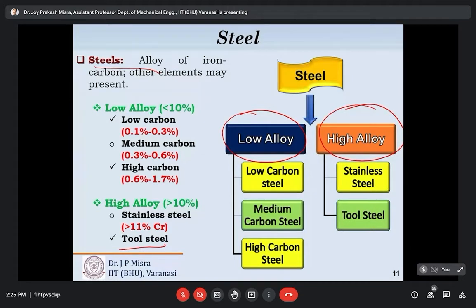On the basis of carbon, low alloy steels are classified as low carbon steel, medium carbon steel, and high carbon steel. In case of high alloy steel, chromium is the main alloying element, and on the basis of this, high alloy steels are classified as stainless steels and tool steels. If the chromium percentage is greater than 11%, then it is called stainless steel. If not, then that type of high alloy steel is known as tool steel.